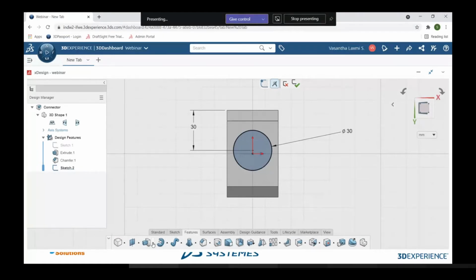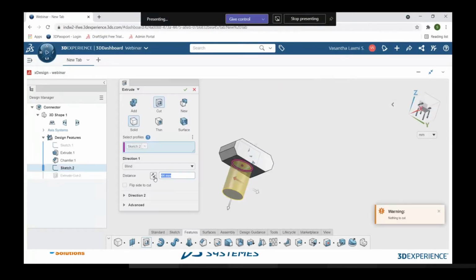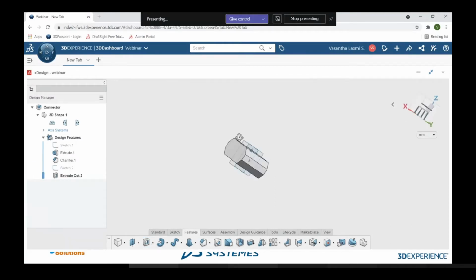I'm again going back to the features tab, and under the extrude command there is another command called extrude cut. It is asking how much depth you want to remove the material. I don't want to remove it fully. I want to remove 22 mm of material, so that my material will be cut to a depth of 22 mm. So this is how it has been cut.